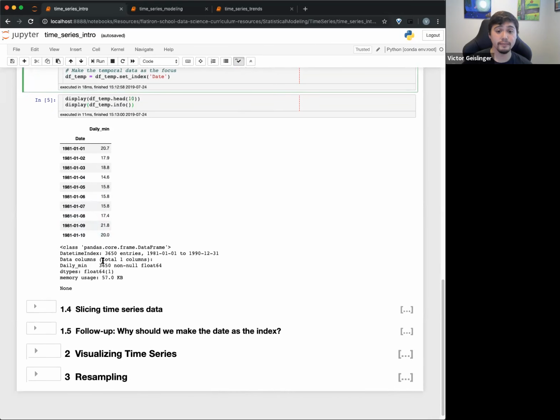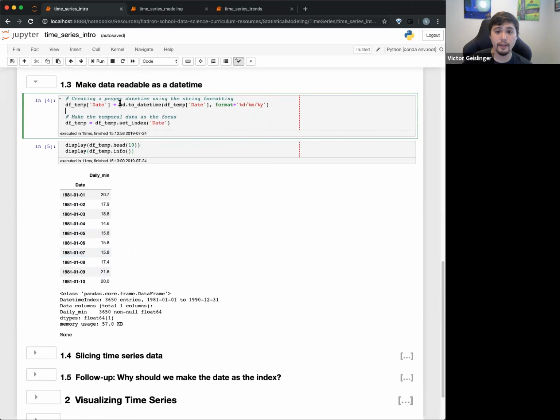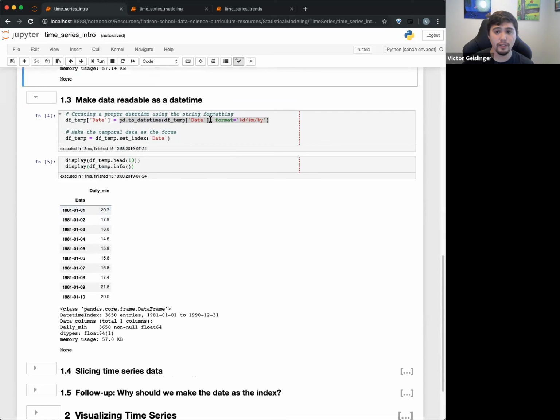Anything else? All right, awesome. Cool. And the big part I would say to focus on is this date time, making sure we convert it, because essentially this is just a string. If you look at it carefully, this non-null object is just a string right here. And we don't want a string, we want it to be an actual time, a date time. And that's why we're able to convert it this way.